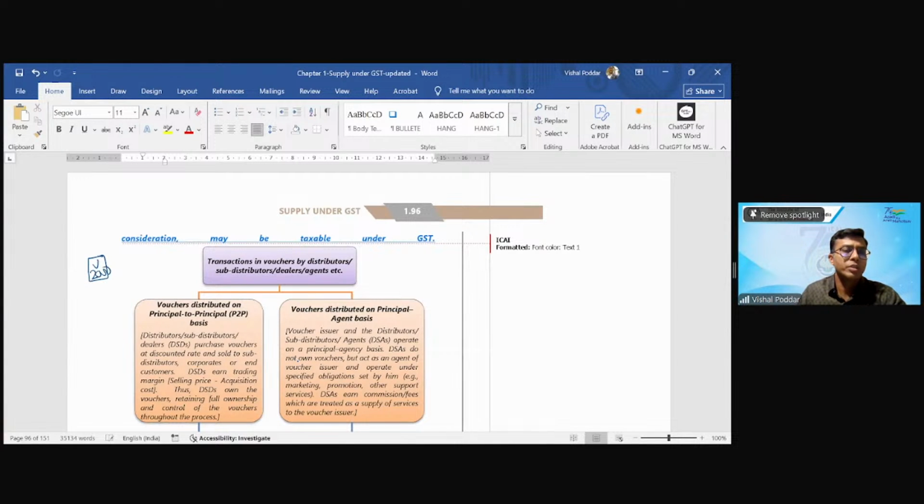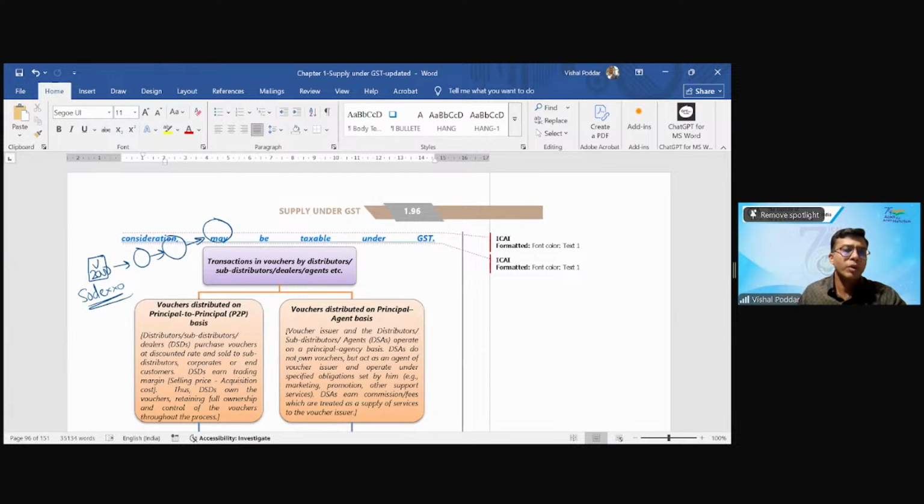I'll give you a practical example. I don't know whether you have heard this word, Sodexo. It is a voucher which is created by the company, and the company has a chain of distributors and suppliers, through which finally the voucher reaches the end consumer.